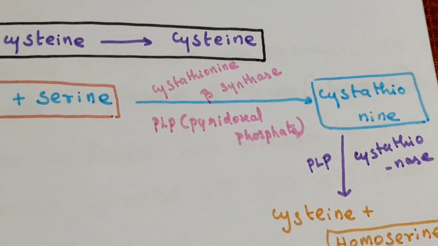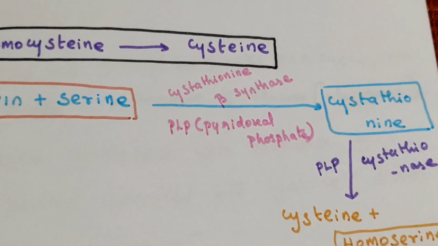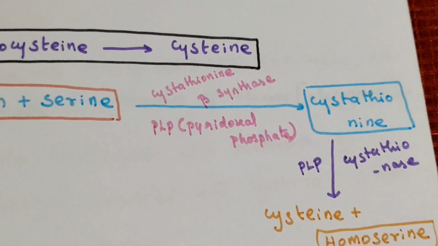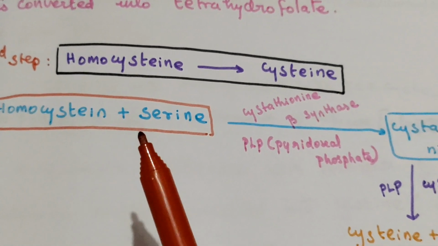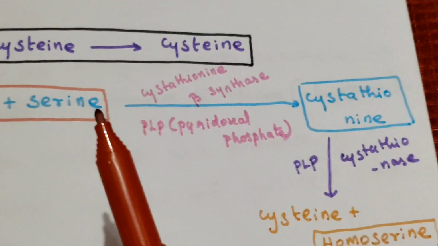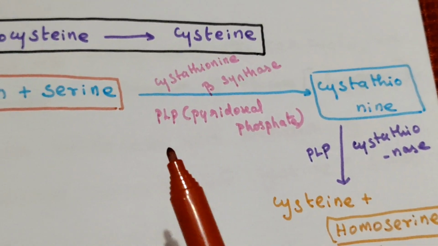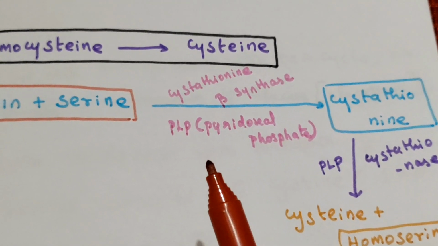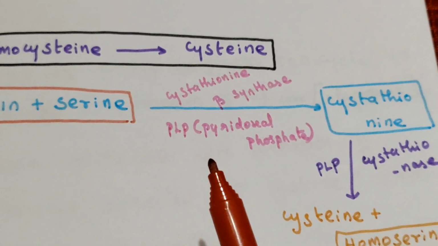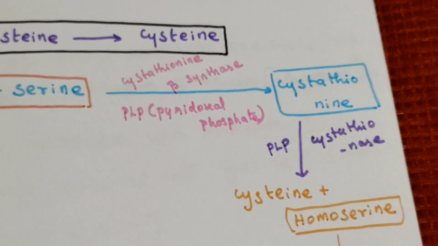Cystathionine beta synthetase is a PLP dependent, pyridoxal phosphate dependent enzyme. So this homocysteine condenses with serine with the help of the enzyme cystathionine beta synthetase, a PLP dependent enzyme, and is converted to cystathionine.